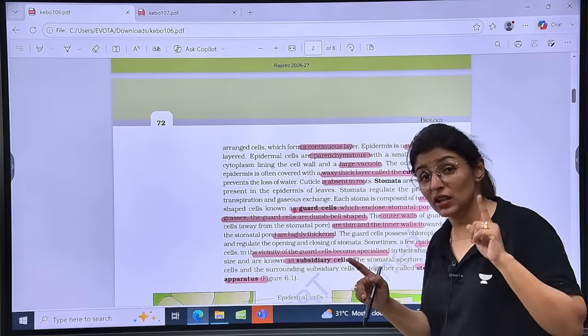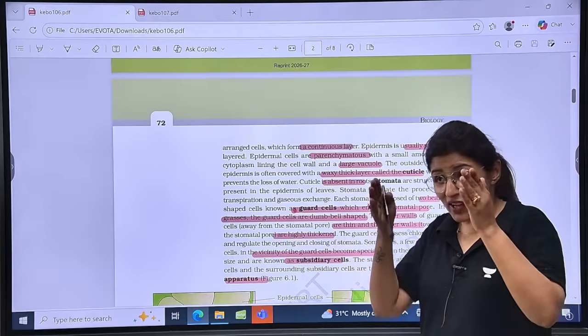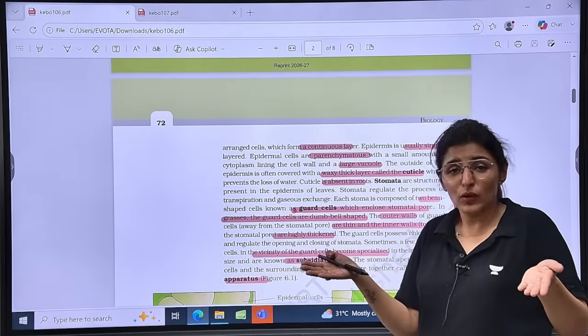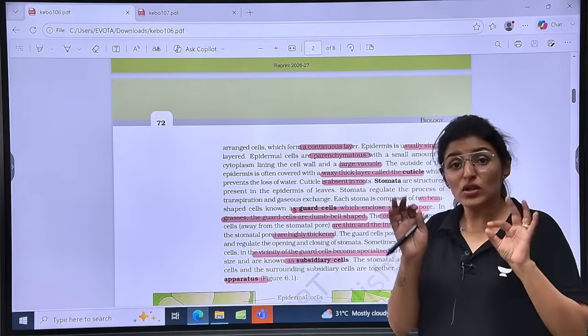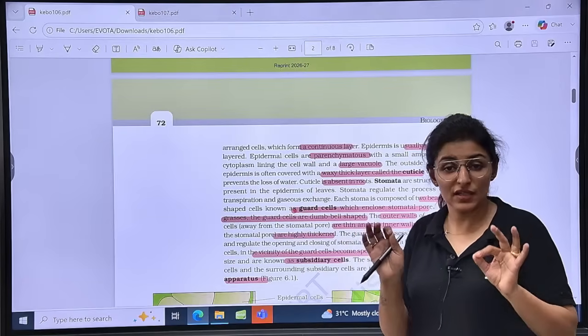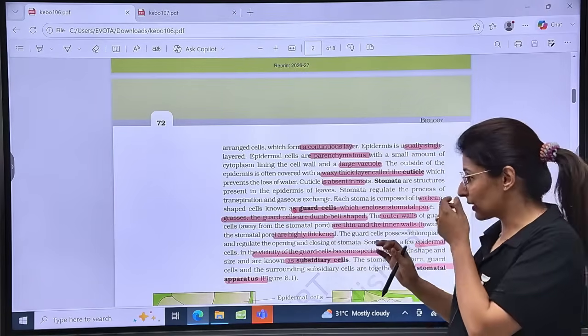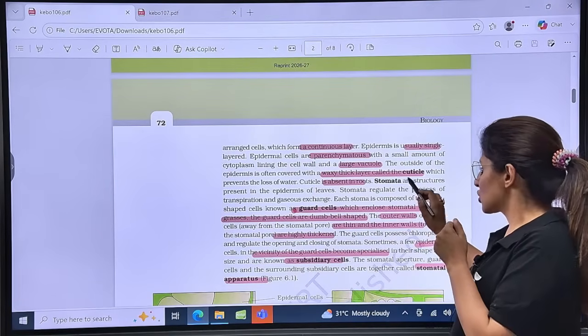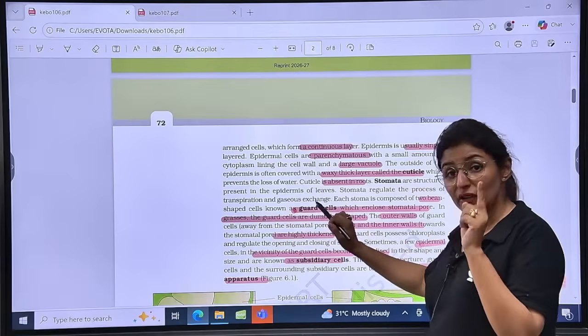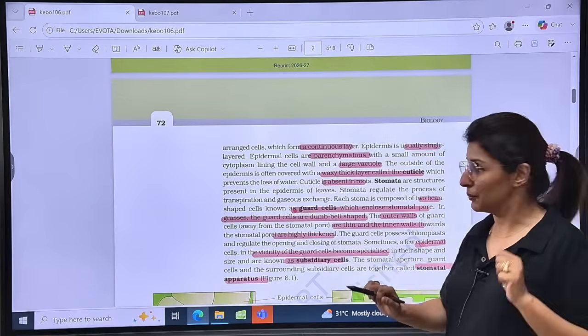But remember, cuticle is absent in root. If a waxy layer is present around the root, how will water be absorbed, right? So roots do not have cuticle. It is absent in roots. Remember that, right? Absent in roots. Stomata are present in the epidermis of leaves as well as on young stem, right?